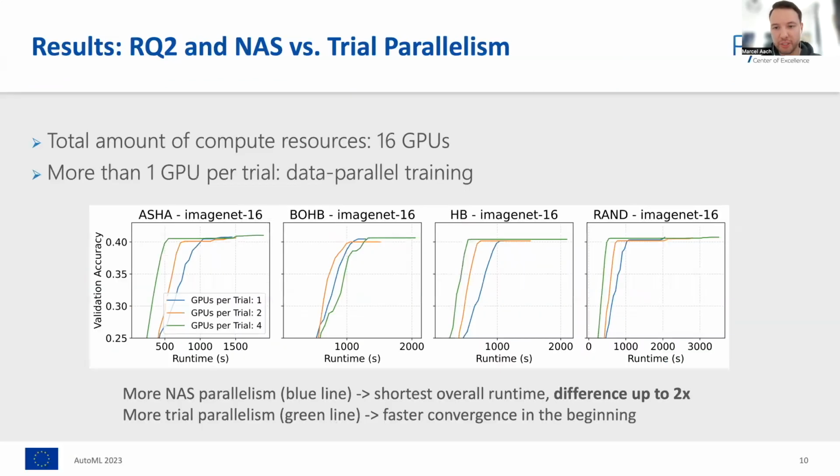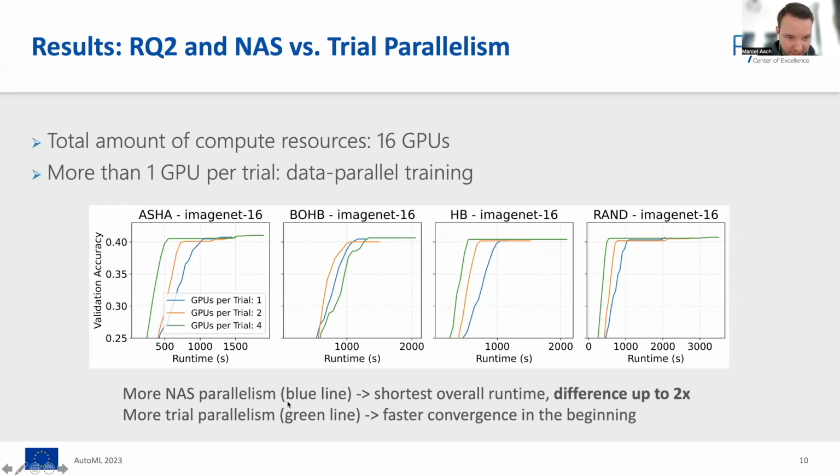Now switching to multiple GPUs and running actual data parallel training, we fix the amount of compute resources to 16 GPUs here and use up to 4 GPUs for data parallel training. And here again, we can see that enforcing more NAS parallelism means shorter overall runtime.